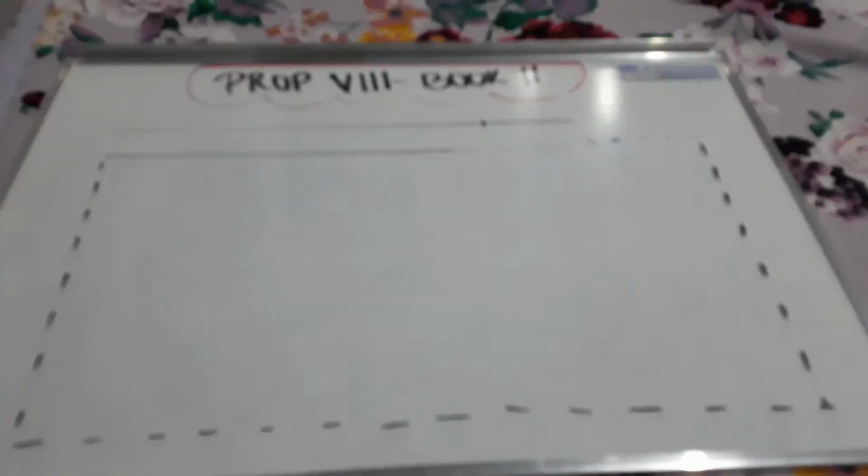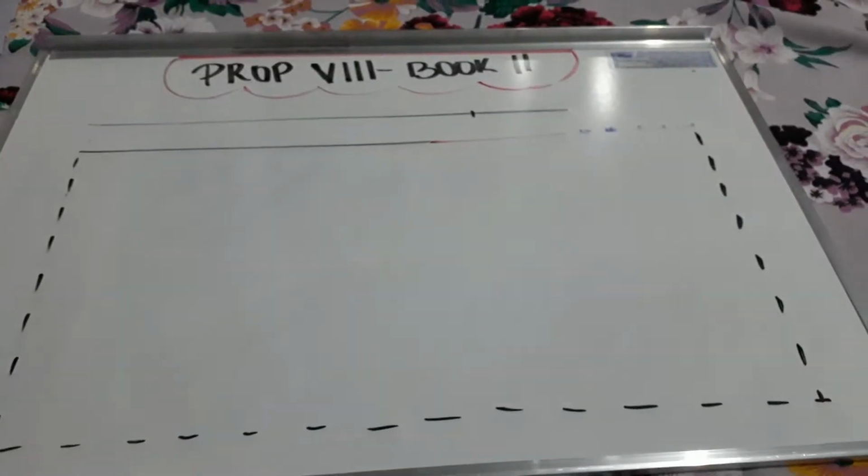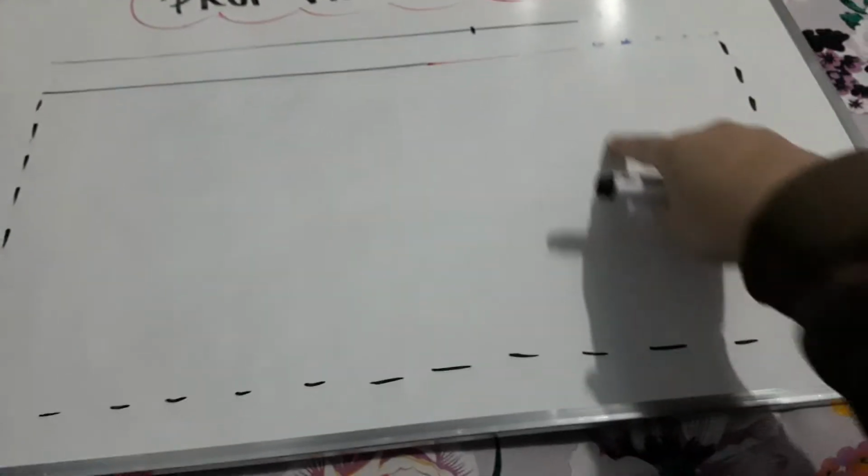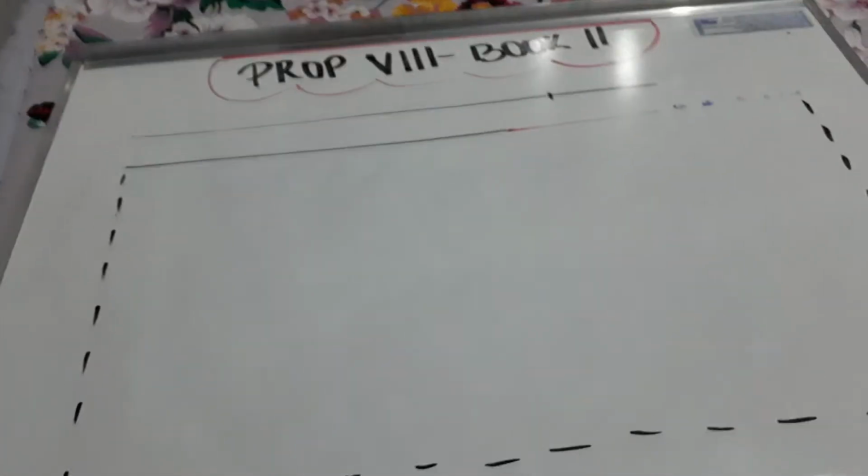Now we are going to make here the diagonal.